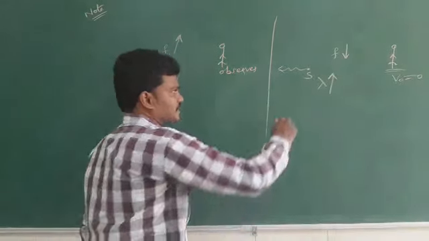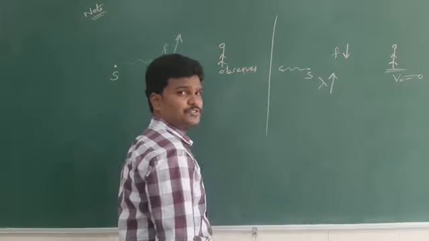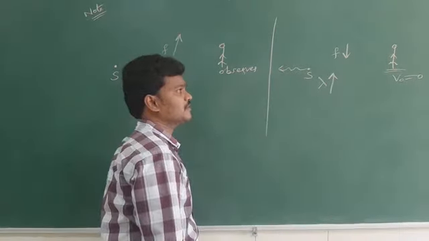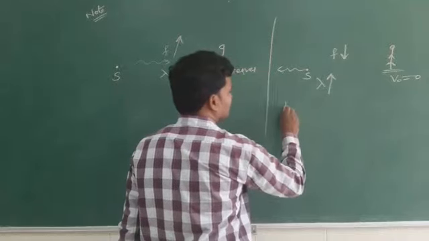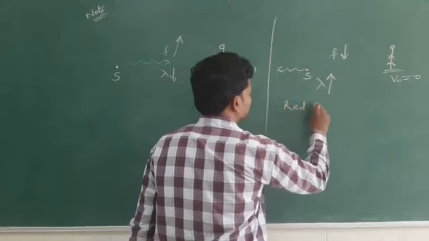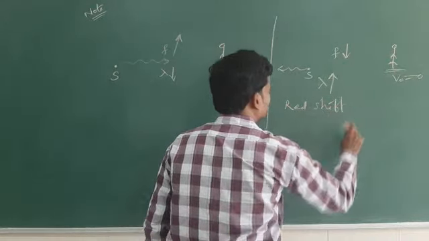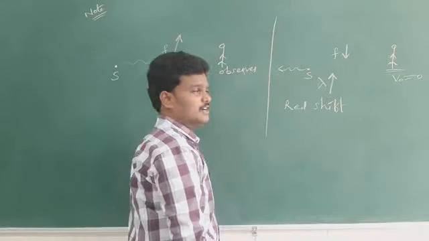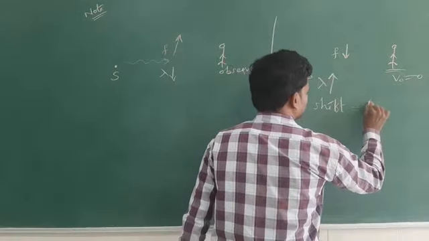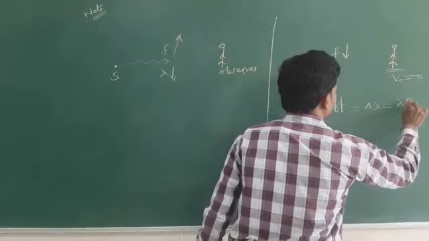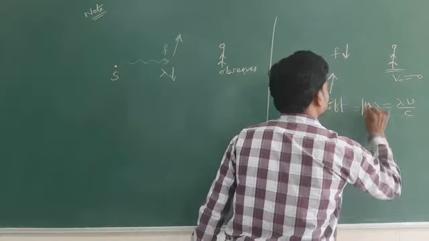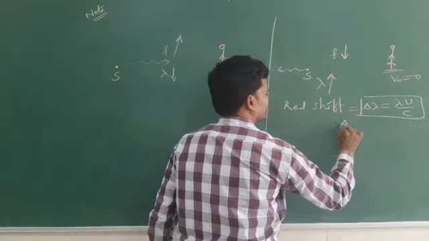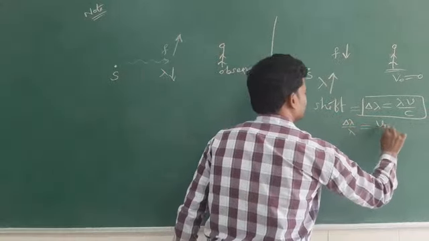If the source is moving away from the observer, the shift we call red shift. We can derive this formula also, but no need of derivations. Red shift: delta lambda equals lambda v by c, or delta lambda by lambda equals v by c.